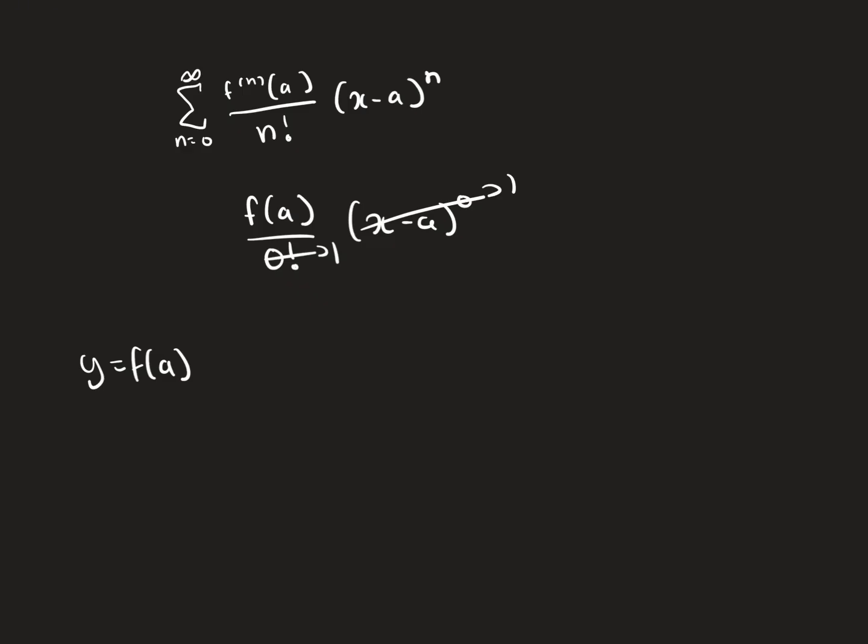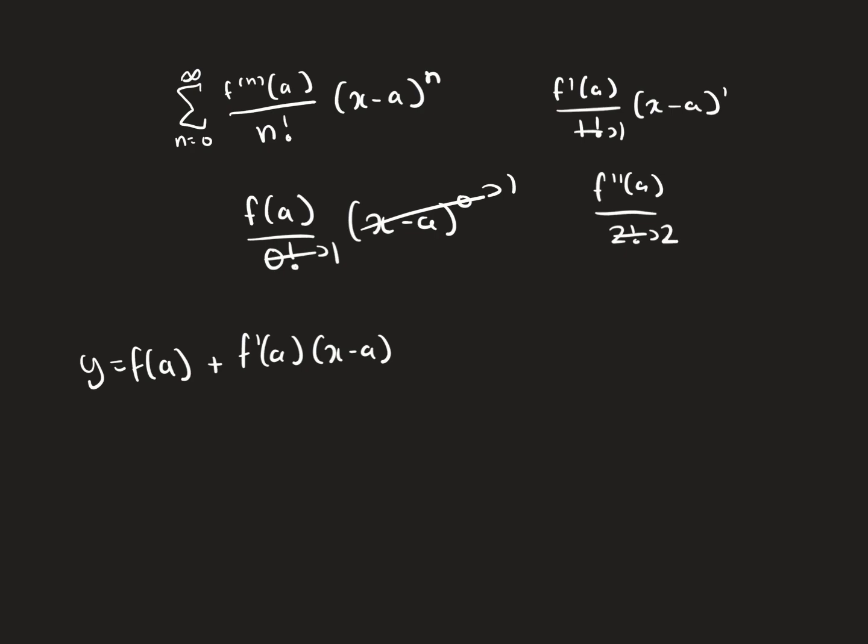How about at n equals 1? Well, that's the first derivative at a divided by 1 factorial times x minus a to the first power. So 1 factorial is just 1. So we're going to add f prime of a times x minus a. Now, our next one is the second derivative at a, n equals 2, divided by 2 factorial, which is just 2, times x minus a squared. So our next is the second derivative times x minus a squared divided by 2.